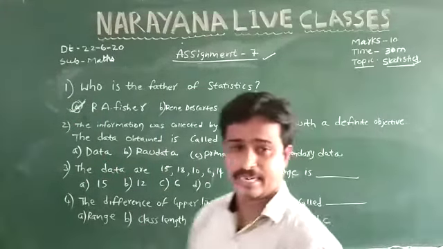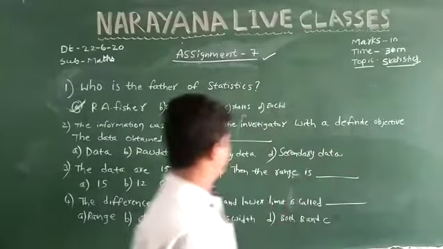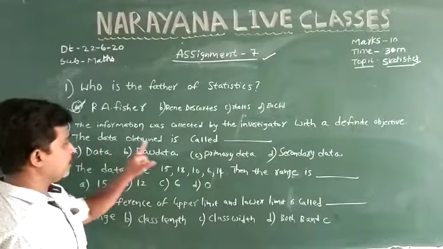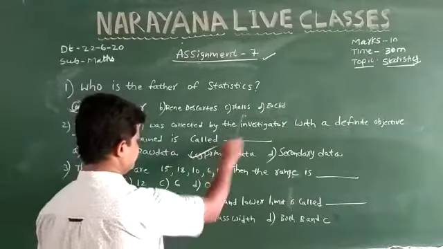Coming to question number 2. The information was collected by the investigator with a definite objective. The data obtained is called primary data.